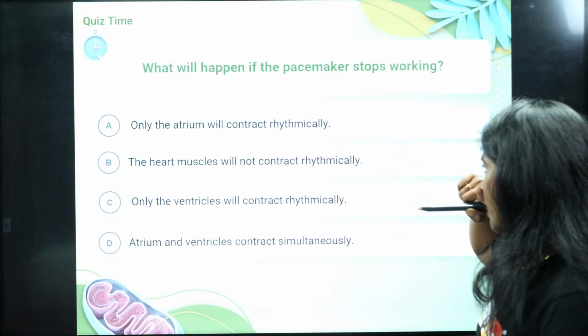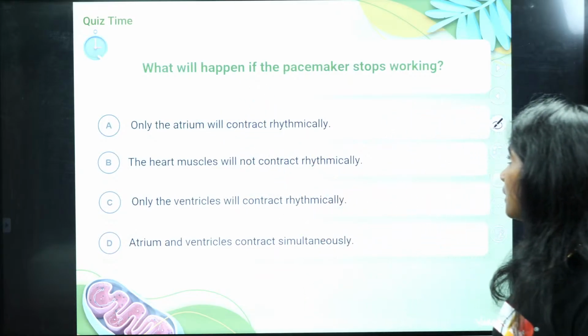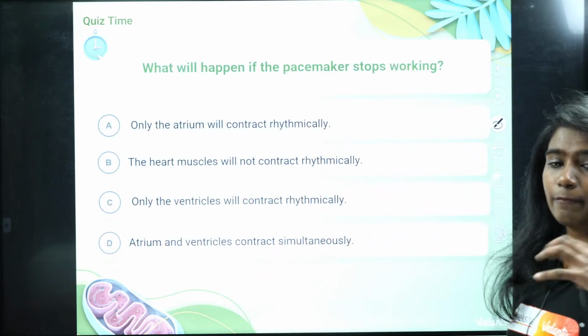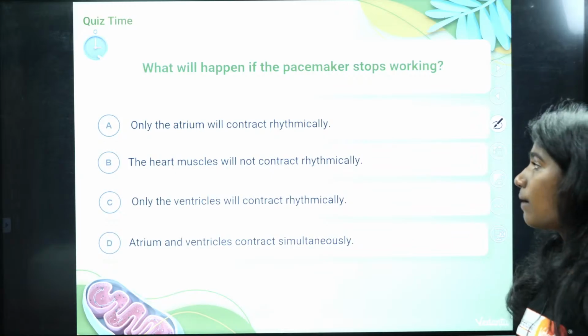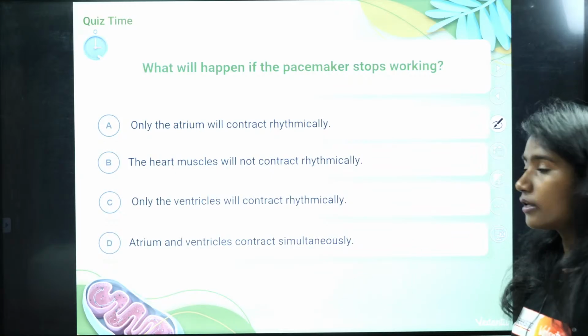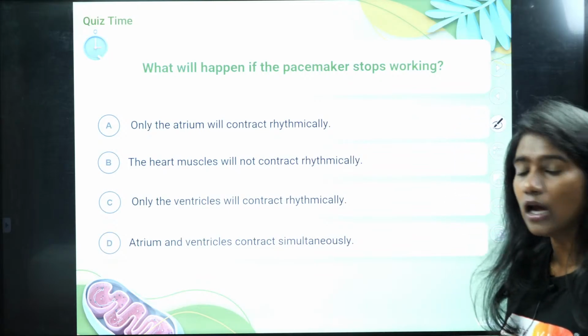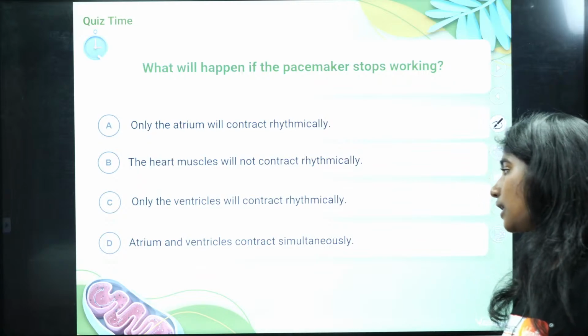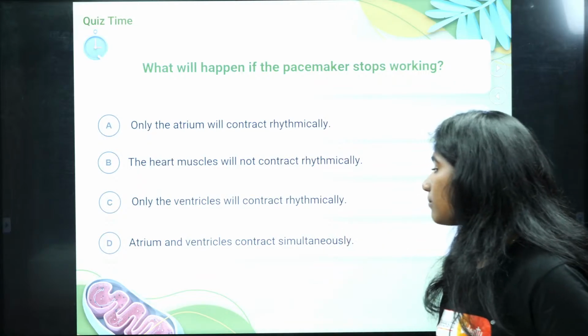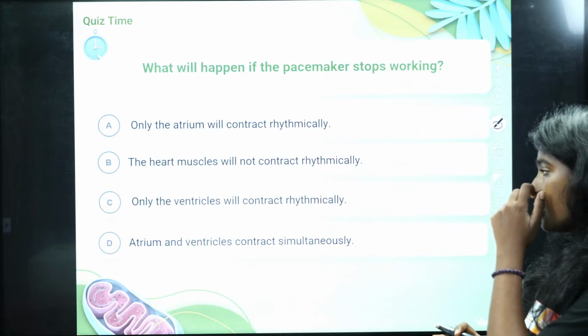Next question, answer this. What will happen if the pacemaker stops working? Will only the atrium contract rhythmically, or will the heart muscle not contract rhythmically, or will only the ventricle contract rhythmically, or will atrium and ventricle contract simultaneously?